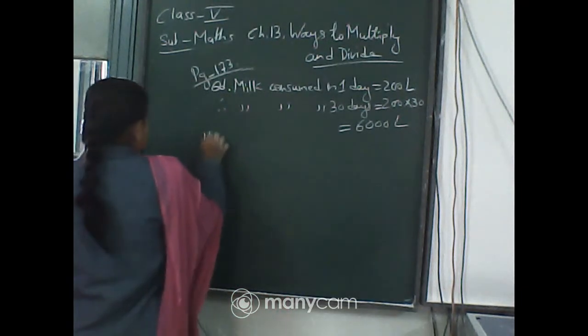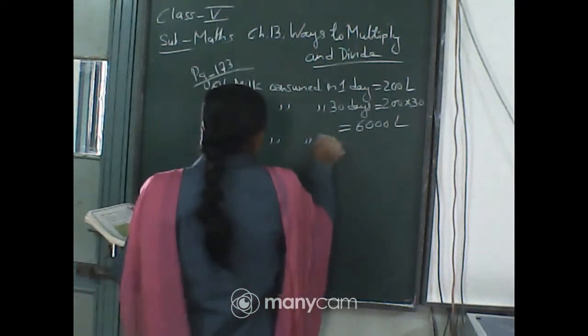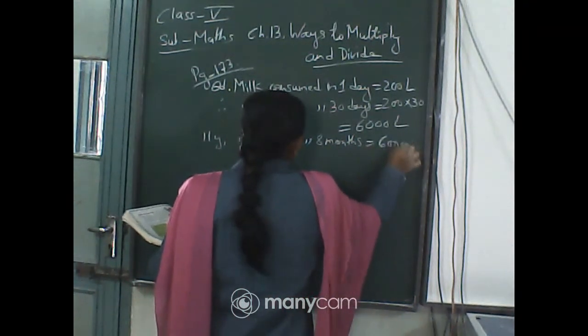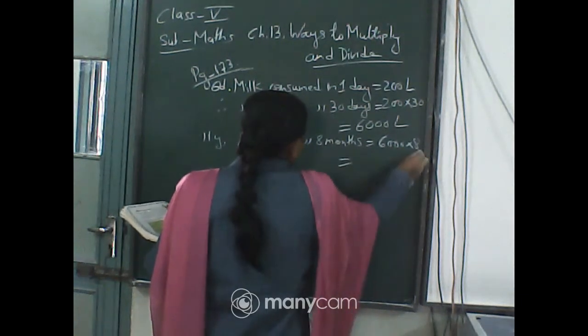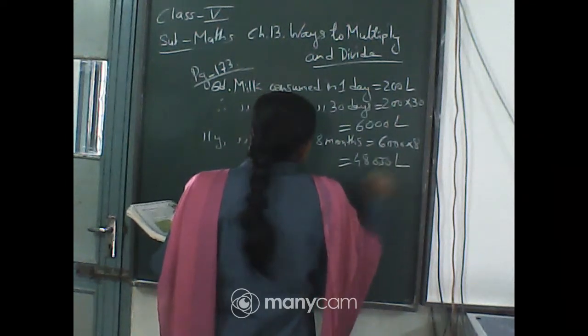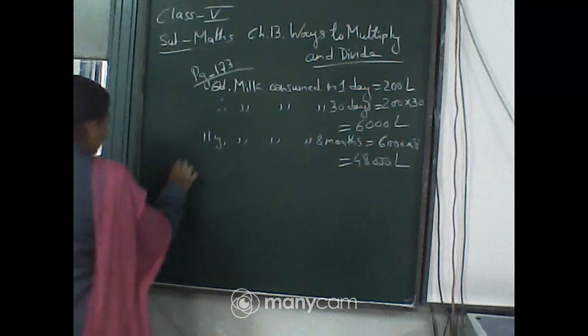Then similarly, milk consumed for 8 months. So for 1 month we have found, now for 8 months. So this is to be multiplied by 8. 6 8s are 48 and 3 zeros. So this much of the amount the whale is drinking for 8 months.